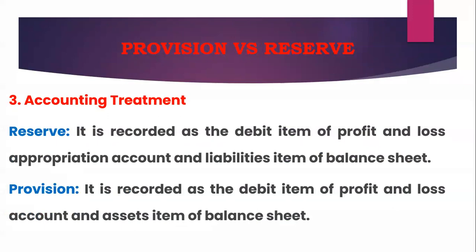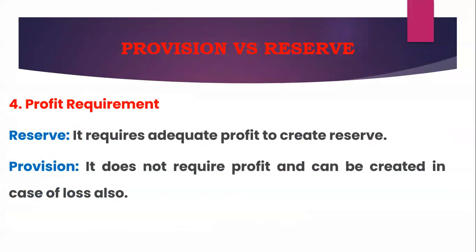First, I am going to discuss the accounting treatment of reserve. It is recorded as a debit item of the profit and loss appropriation account and a liabilities item in the balance sheet. Whereas provision is recorded as a debit item of the profit and loss account and an assets item of the balance sheet. Then, what is the profit requirement? The reserve requires adequate profits in our profit and loss account or income statement.